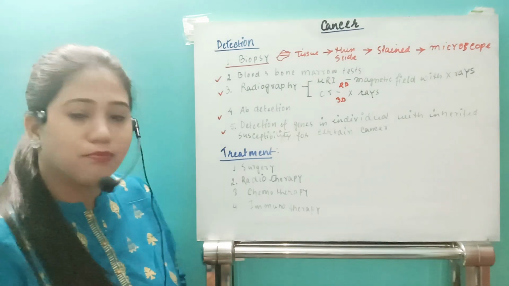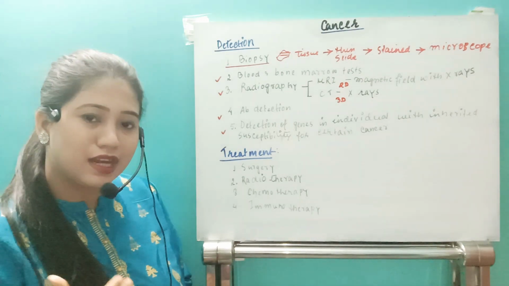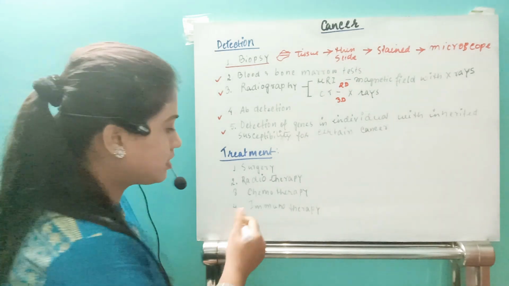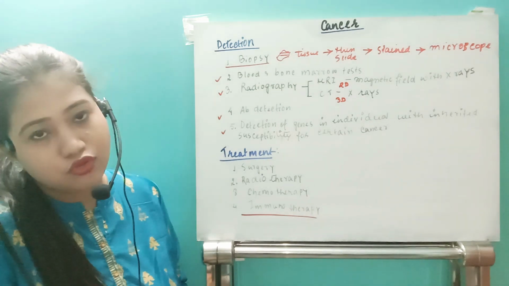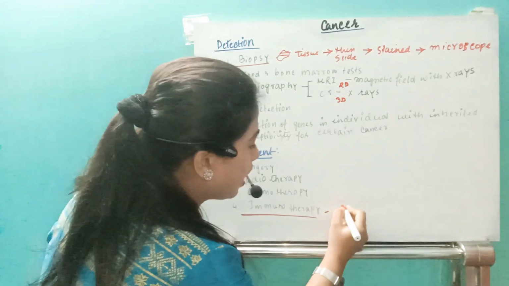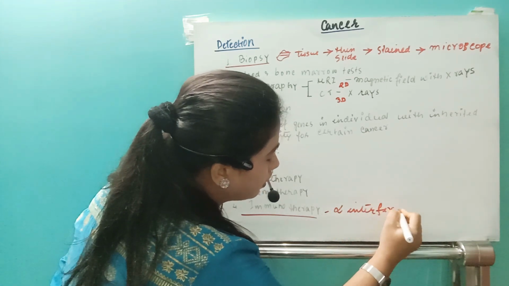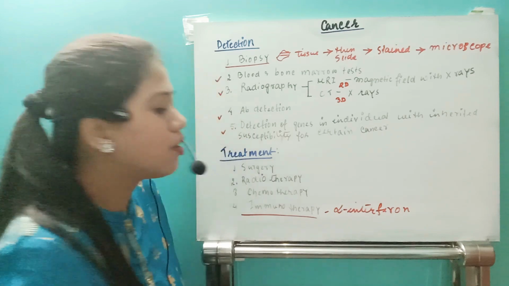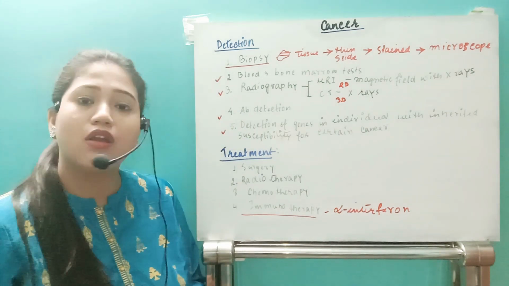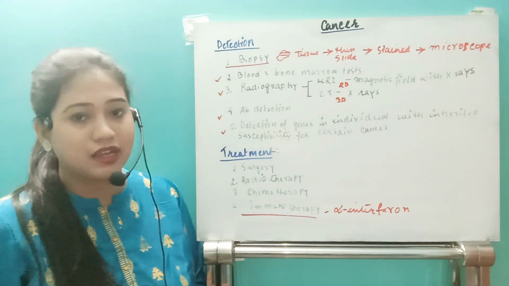Then the most important treatment, with very little side effect, is immunotherapy. In immunotherapy, it is very simple. Just by injecting alpha interferon, which we already know about, the interferons will enter our body and kill the cancerous cells.